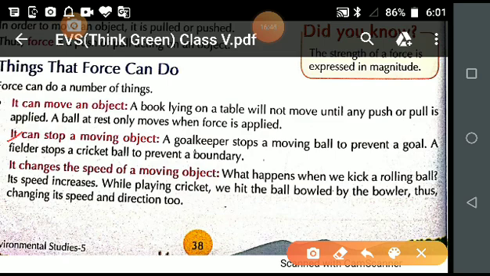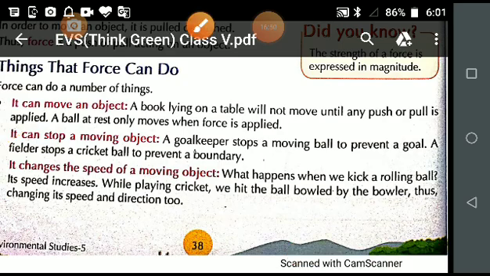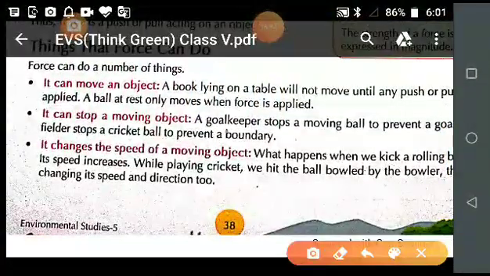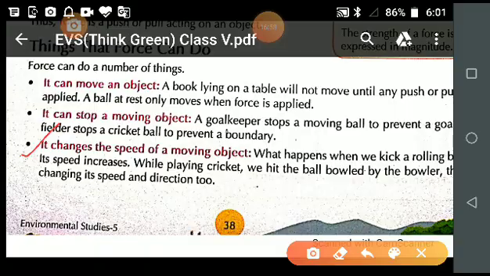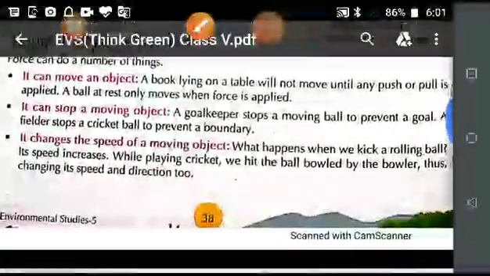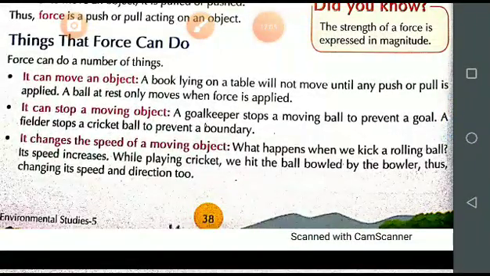Next point, it changes the speed of a moving object. Very good. See, first point, it can move an object. Second, it can stop a moving object.